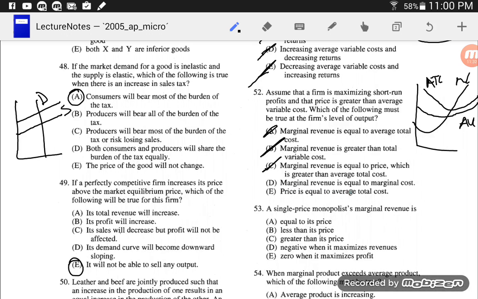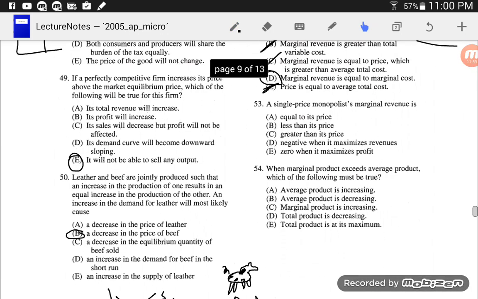Marginal revenue is equal to marginal cost. Yeah, we pretty much always produce at that point, don't we? Marginal revenue equal to marginal cost. And if they're maximizing short-run profits, there we go. That's the answer to that. Of course they are maximizing at marginal revenue equals marginal cost. And price is equal to average total cost, not necessarily. Okay, whew, that one took longer than it should have. Always look for that marginal revenue equal. That is the profit maximizing point.